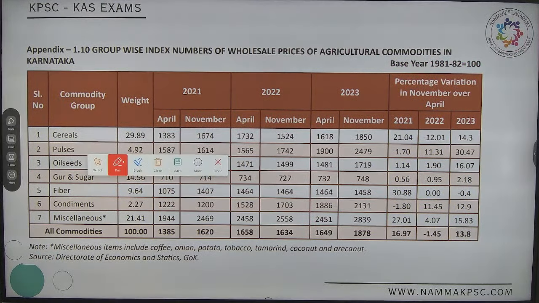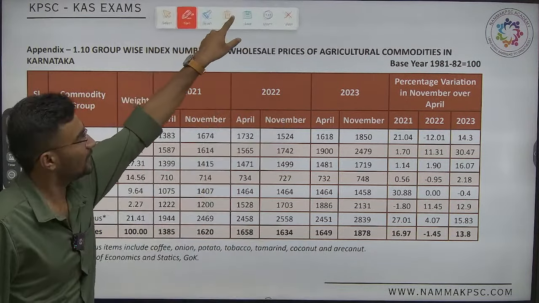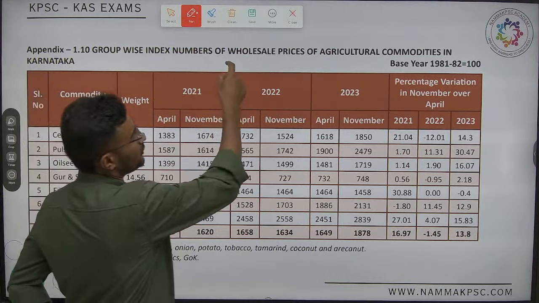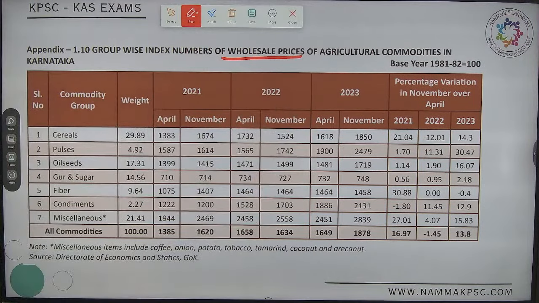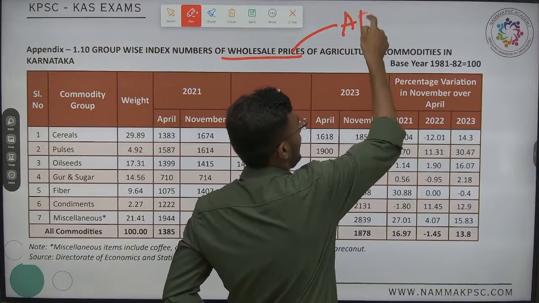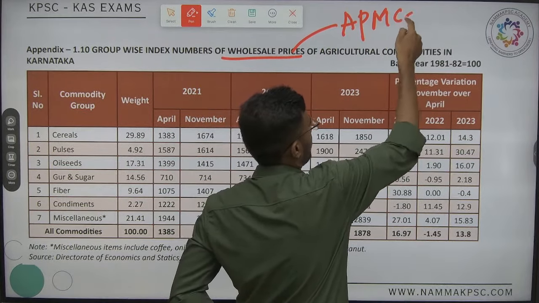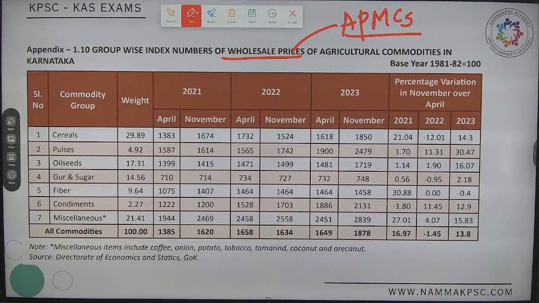Next one, with respect to Karnataka wise data. Now this data has been collected from the wholesale market. Sir, which market is the wholesale market? It is APMC mandis. We have collected data from 40 APMC mandis.